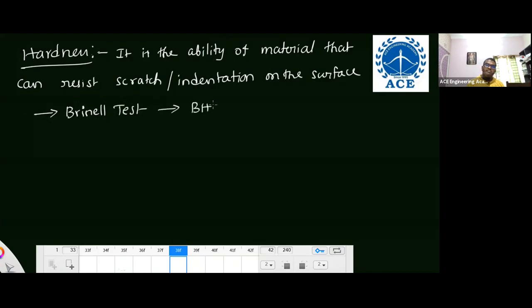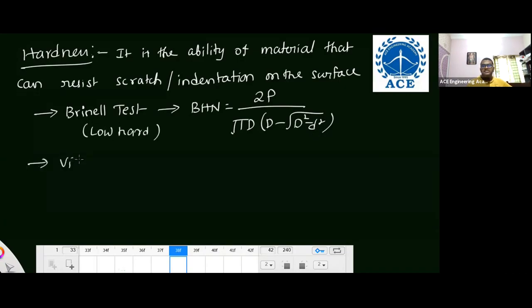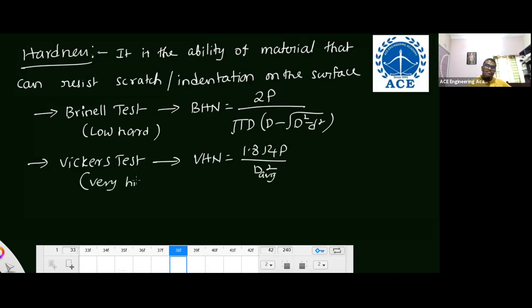The Brinell hardness number formula, you don't need to remember. It is 2P by pi D into D minus root of capital D square minus small d square. No need to remember. It is used for low hard materials. Then second is the Vickers test. Vickers hardness number is 1.854 P by diagonal square. It is used for very high hard materials.